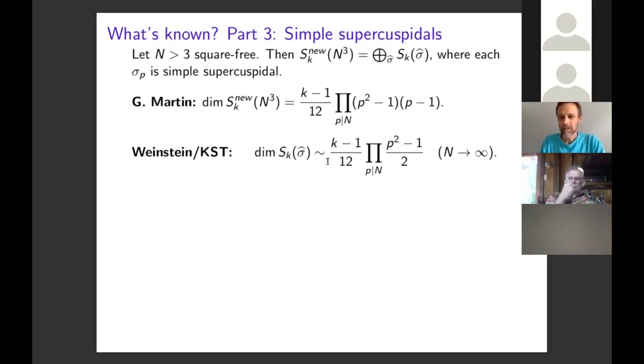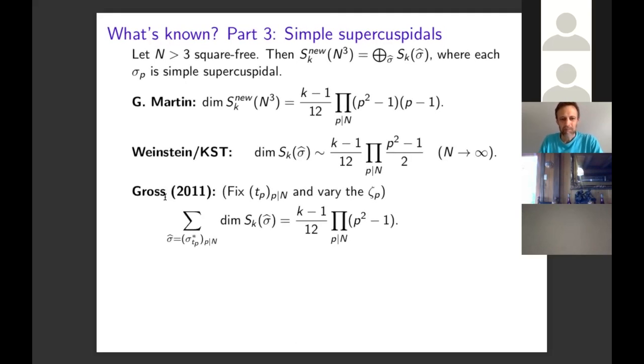Of course, then the next question is, is this asymptotic actually an equality? This asymptotic comes from the paper of Kim, Shin, and Templier. Is this actually an equality on the nose? The fact that it isn't can be seen very easily because this is not always an integer. So that tells you there has to be something else going on.